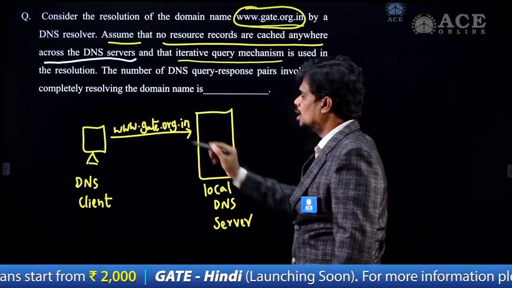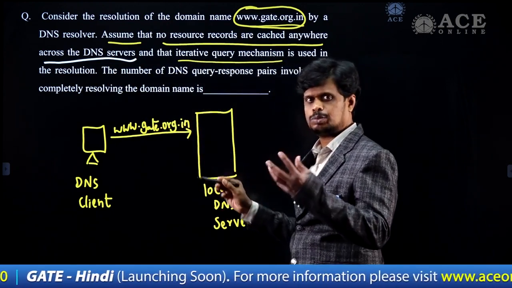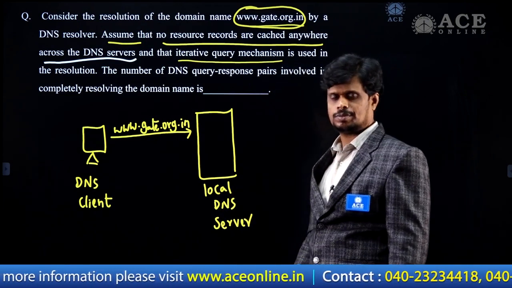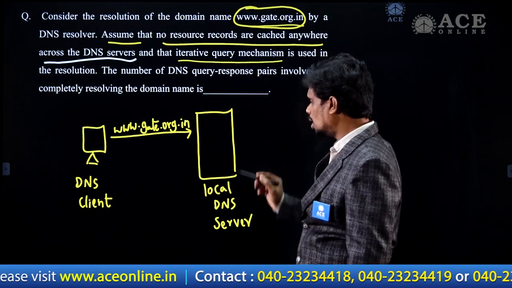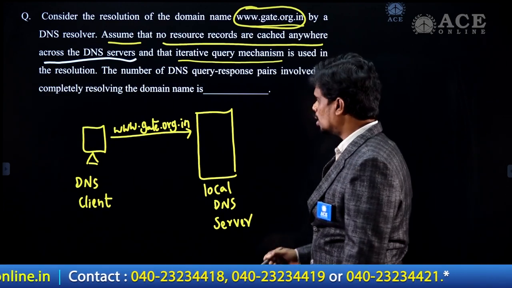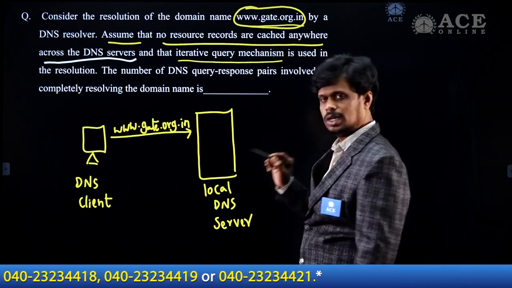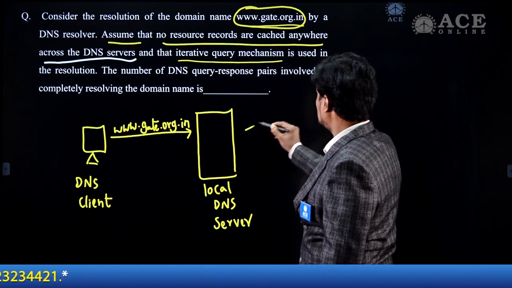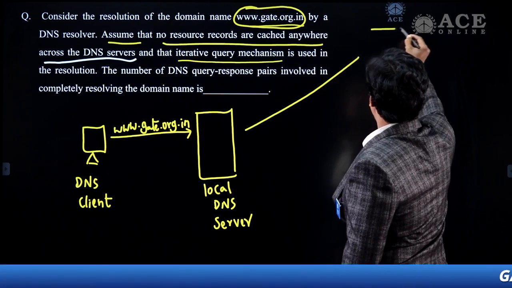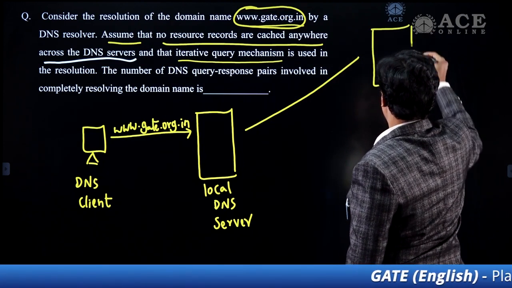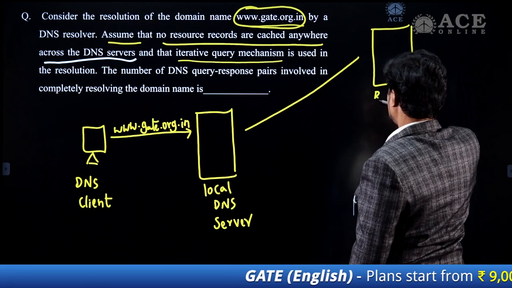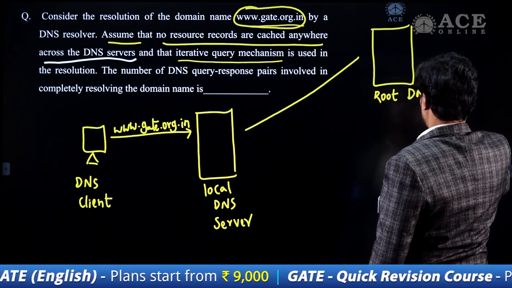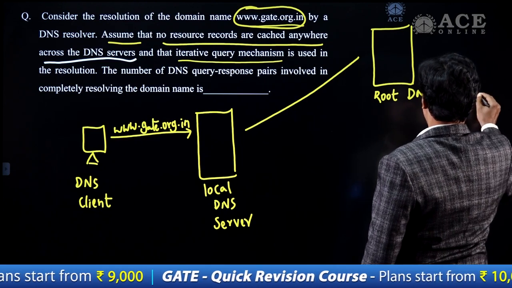So it means this URL's corresponding address is not part of this local DNS server. Then what will the local DNS server do? It will forward the same URL address to the root DNS server, the root level DNS server.